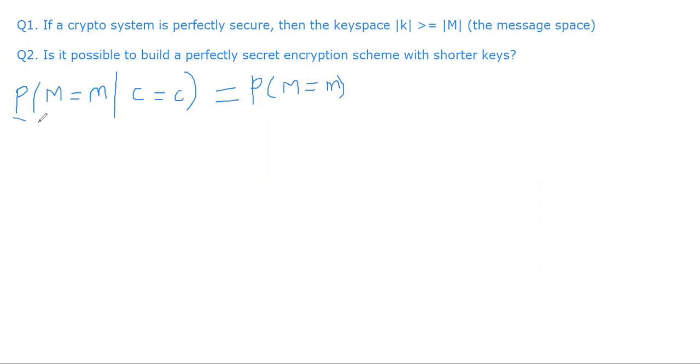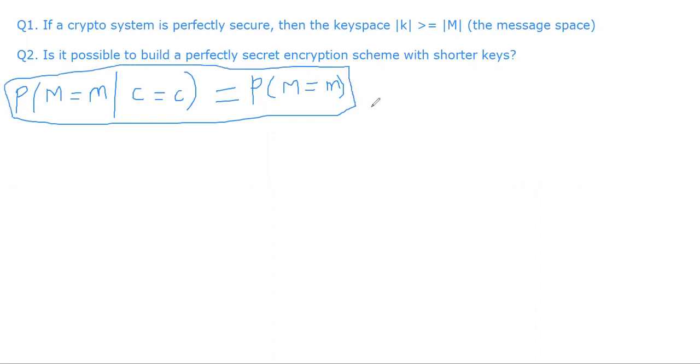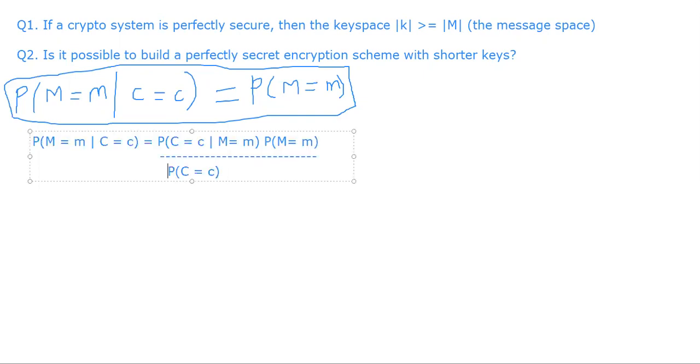So let's assume we are given an encryption system. We don't know how it's implemented, but we do know that the system is perfectly secure. We would like to argue that the size of the key space must be greater than or equal to the size of the message space. So I'm going to prove this.